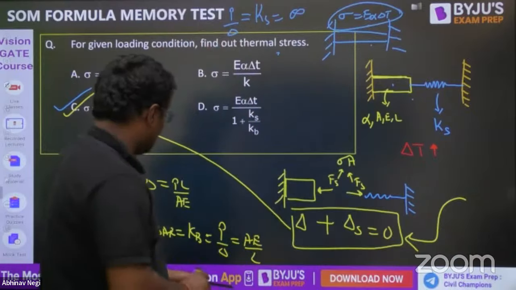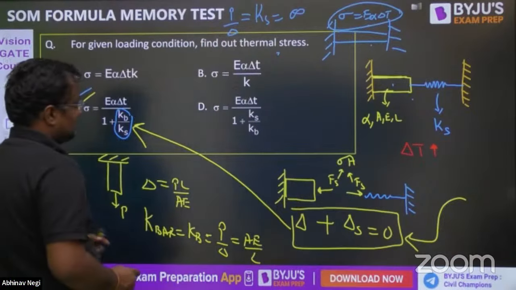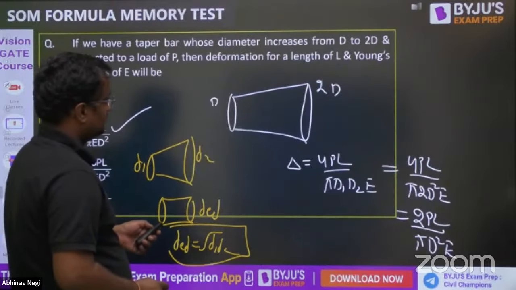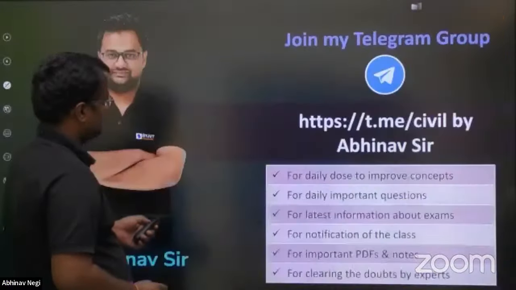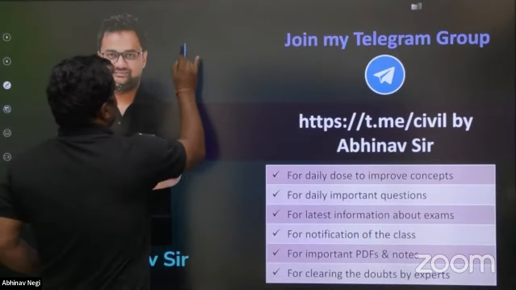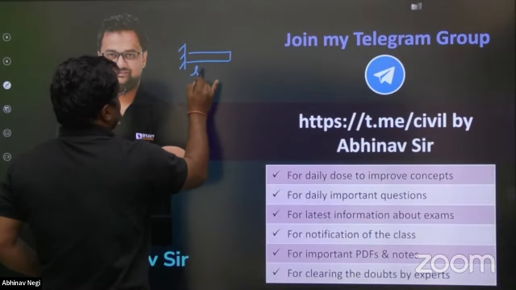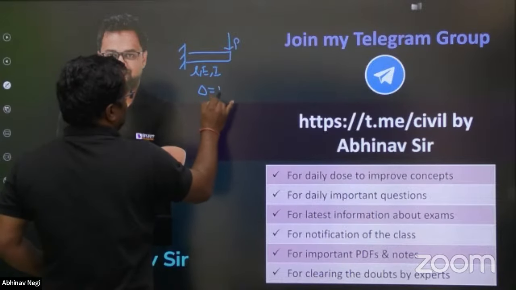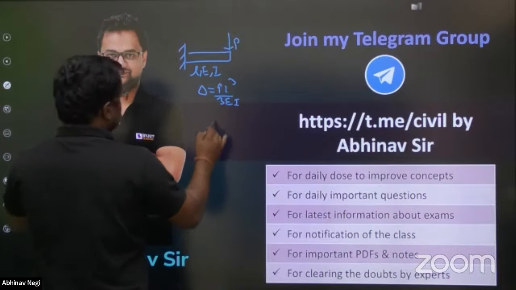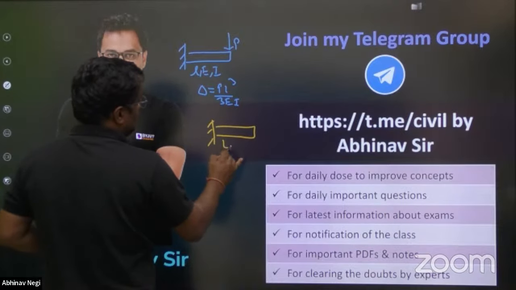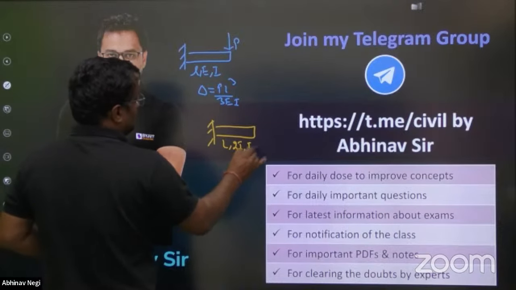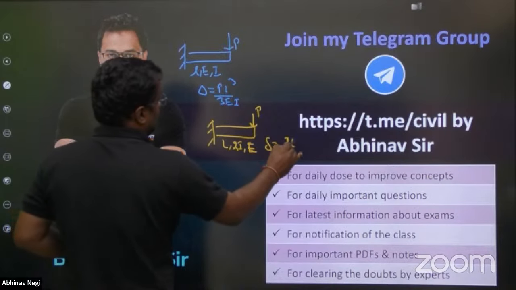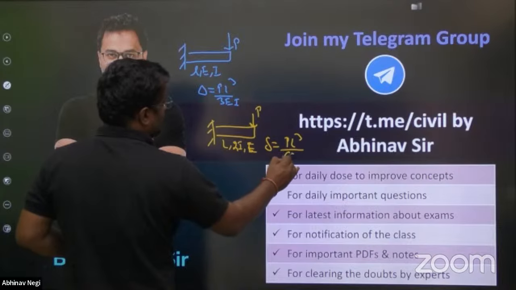And this trick can be used anywhere, yaar. Let me tell you how this trick can be used in other questions also. Let me take a rough page. Guys, what is the deflection of this when length is L, with E, I and P? What is the deflection at the free end? Delta is equal to PL cube by 3EI. Now suppose the length is L, but it is 2I, with E. What is the deflection? PL cube by 3E into 2I, which is 6EI.